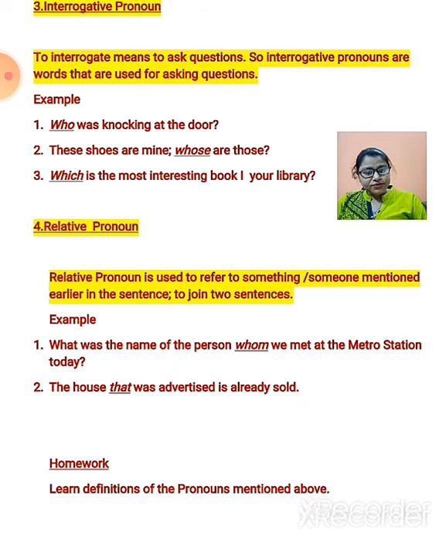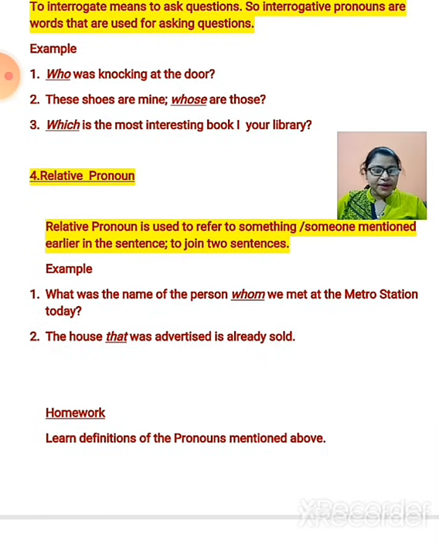See, what was the name of the person whom we met at the metro station today? Okay, if you separate this sentence into two, it becomes: what was the name of the person? Full stop. We met at the metro station. I'm telling you how it joins the sentence. So by the word whom we can join it. The word whom belongs to the words the person. It refers back to the word person as it is mentioned earlier in the sentence. So by joining, it becomes: what was the name of the person whom we met at the metro station?